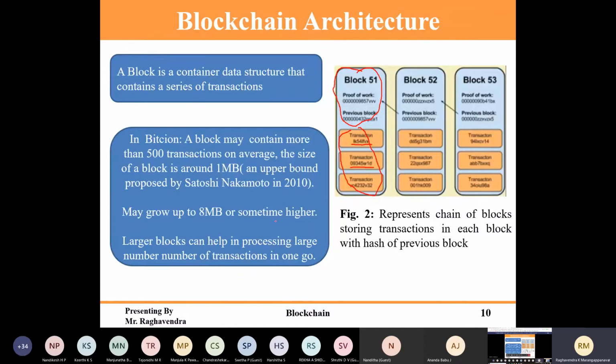See, actually, suppose you want to send only one Bitcoin, or half a Bitcoin. When it comes to Bitcoin, it's big, but when it comes to rupees, 1 rupee, 2 rupees, it actually takes a lot of computational power in order to send only a small amount of money, which is not good. Actually, this is a disadvantage.